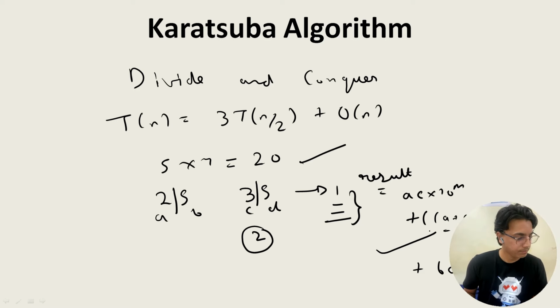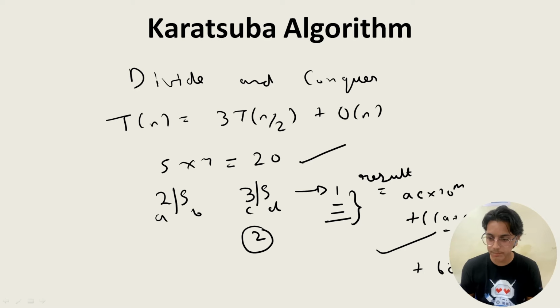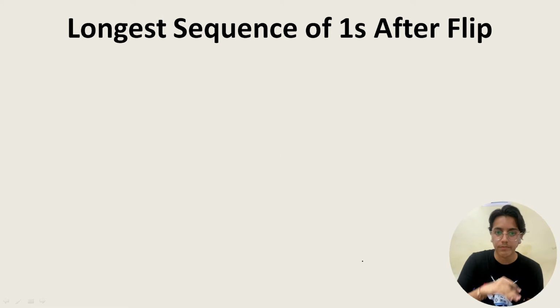Right. So this formula is very important, and an MCQ would surely be asked on this concept. So these are the 3 points that you have to note, they could be asked, okay? Longest sequence of ones after a flip. So the concept is very clear.